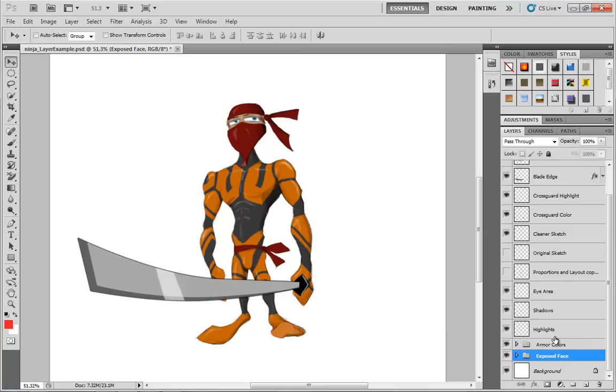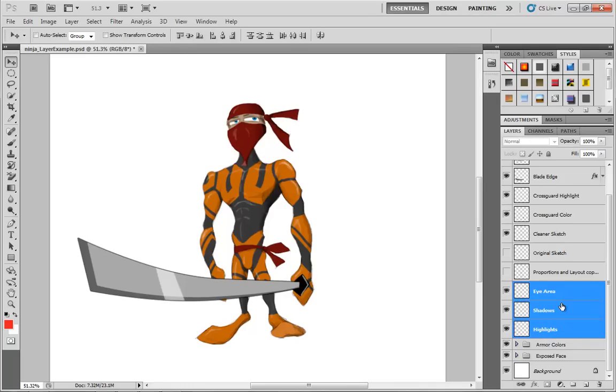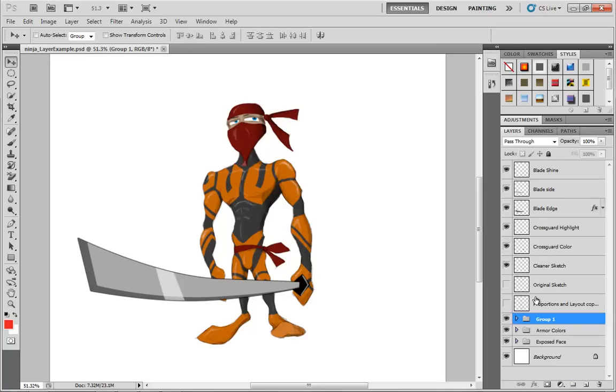Now, here we have the shading for the eye area, and we have the shadows and highlights for the armor. Let's go ahead and put all of that into its own group, which we'll simply call Shading. We can turn that on and off. And you see, we go from just base colors to having a little bit of depth in the image, which is very, very cool.